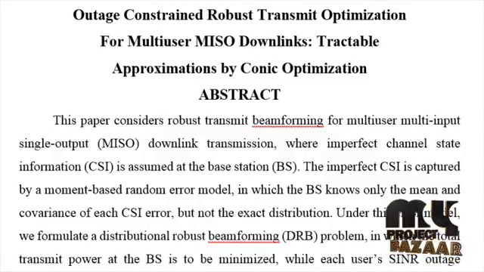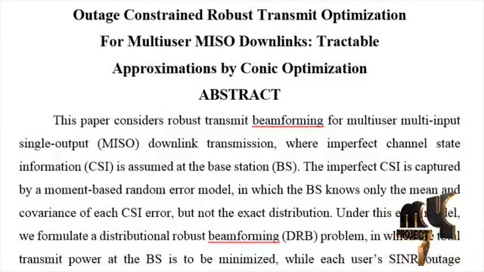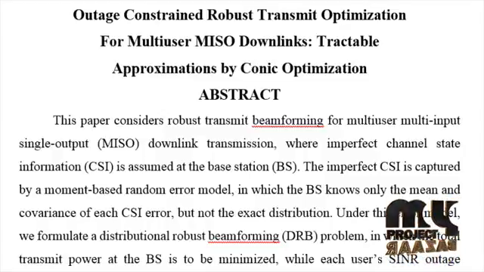This technical report serves to provide further simulation results for the paper, Outage Constraint Robust Transmit Optimization for Multi-User MISO Downlinks: Tractable Approximation by Conic Optimization. In addition to the rate constraint formulation, which is the main focus of the aforementioned main manuscript, we demonstrate how the proposed methods can be used to tackle the max-min fairness formulation and the achievable rate region characterization problem.